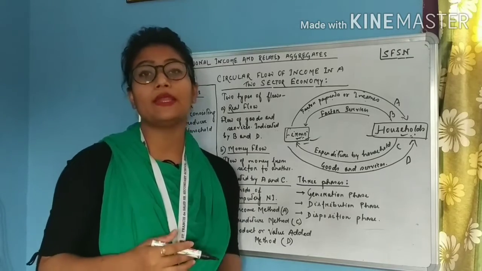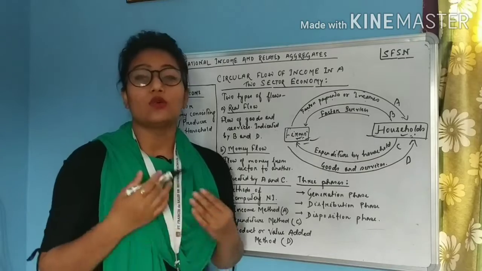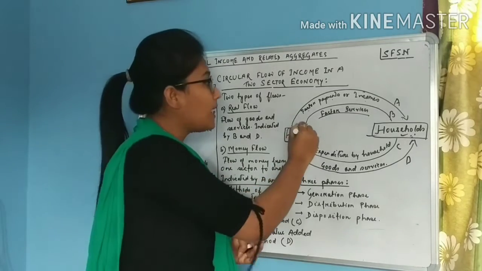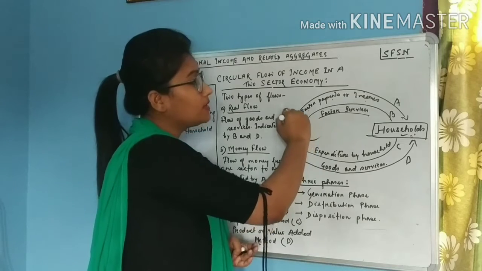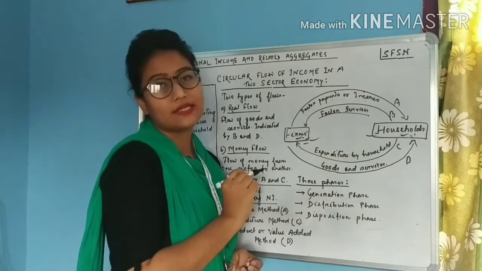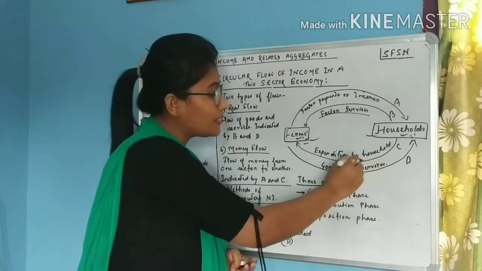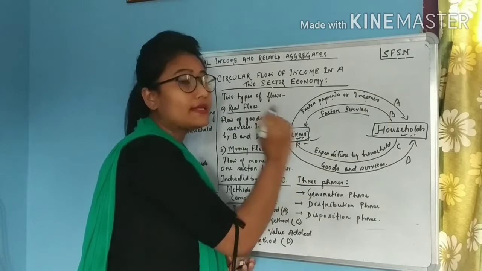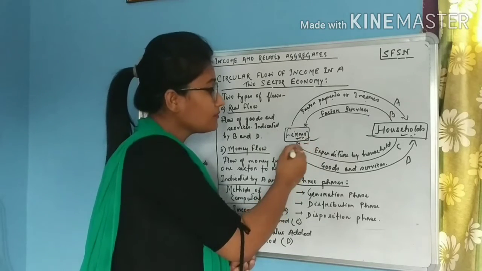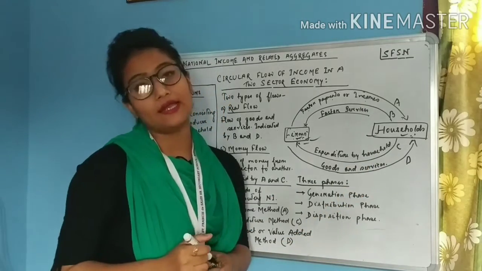So this is a circular flow which will go on and on. At first the firms will hire the factor services from the household, and in return the household will be given factor income for their services. Once they get the income, they will make expenditure to buy various goods and services from the firm, and the firm in return will give them the goods and services.